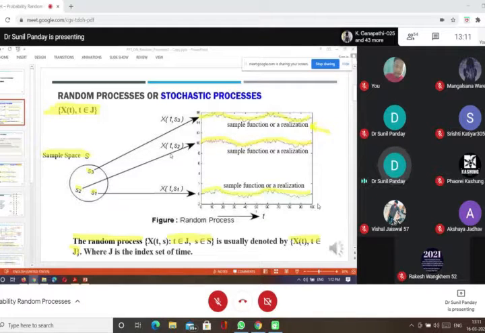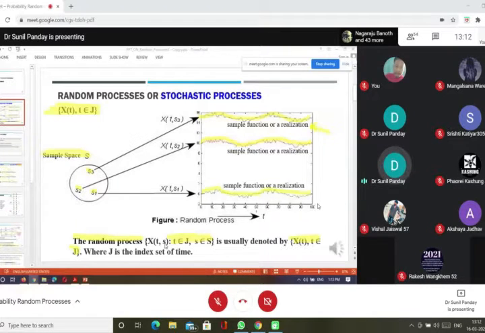So for now we write in a general form, this random process is equal to {X(t, s) such that t belongs to J}, where J is the index set of time. It may be continuous, it may be discrete. If J has a countable number of points, then it is known as a discrete time process. Otherwise, if J is a subinterval of the real line, then it is known as a continuous time process.